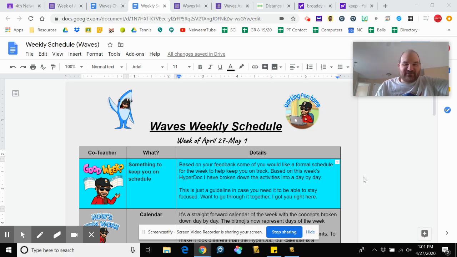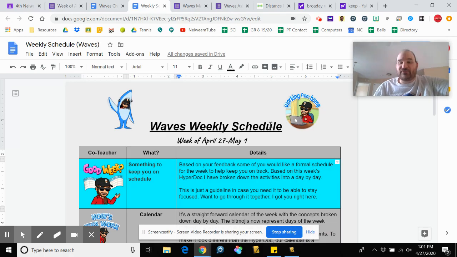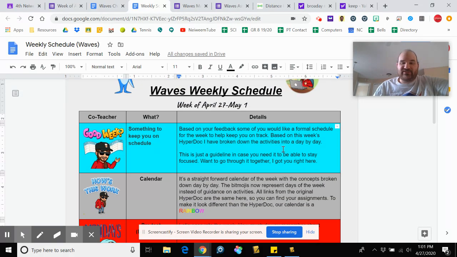Based on feedback, some of you have said you thought it would be better with a calendar than just a check sheet. The HyperDocs are kind of a check sheet. So I linked this calendar straight into the HyperDoc. It is right here, day-by-day guidelines optional. So if you wanted to use this, you can see I got you right here. That's the video that you're watching right now.